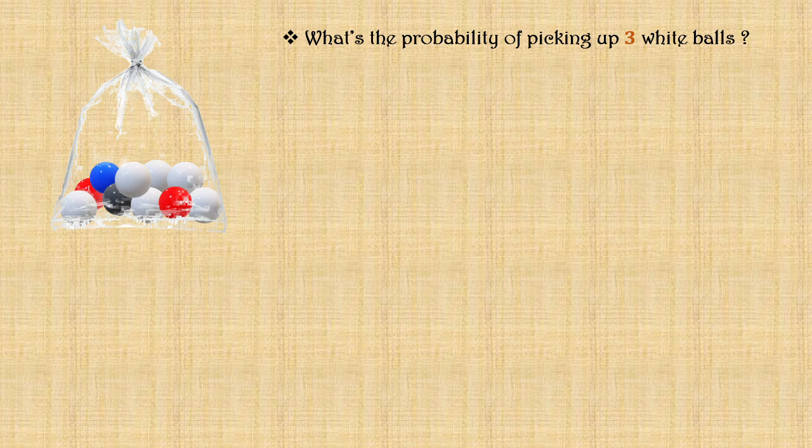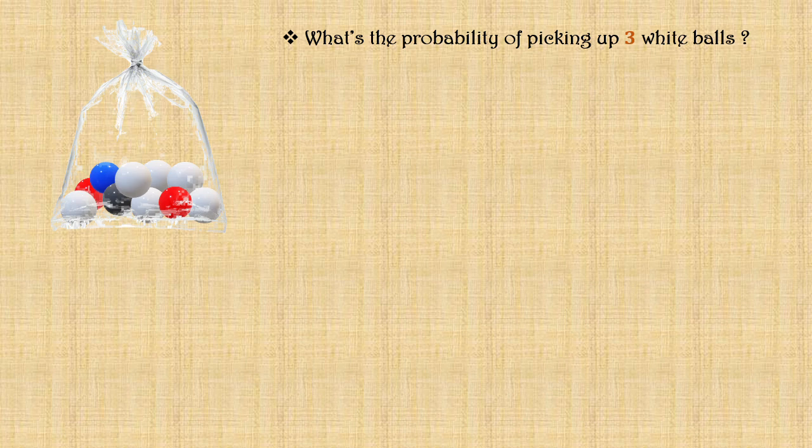Let's suppose that we have a bag that contains 10 balls, among which 6 are of white color. We pick up randomly one ball, and without putting it back into the bag, we pick randomly a second ball that we keep out of the bag, then we take randomly a third ball. Can you calculate the probability that the 3 balls we took would be of white color? So let's see the answer.